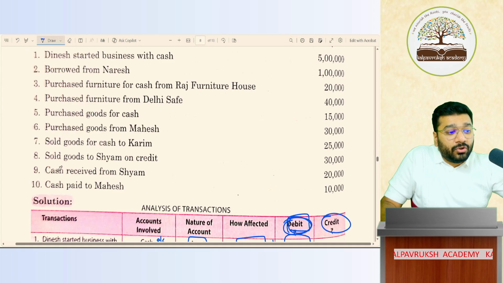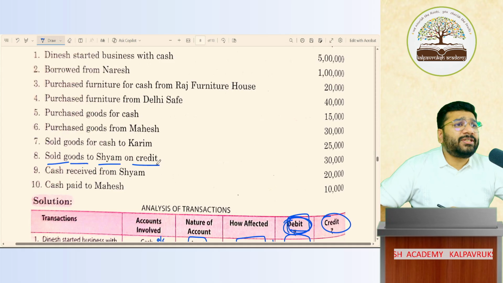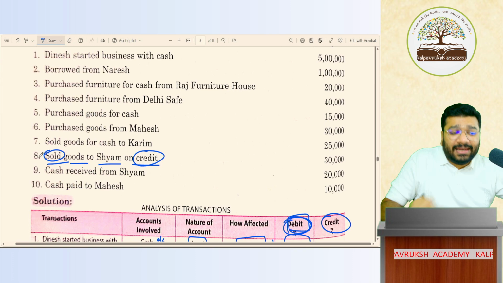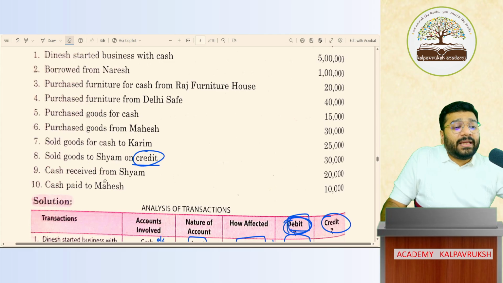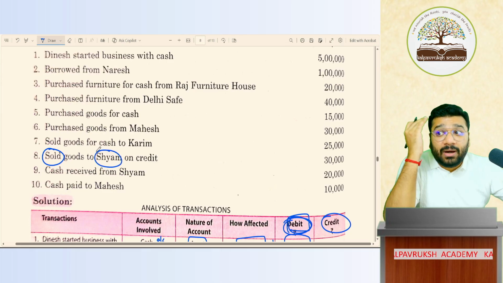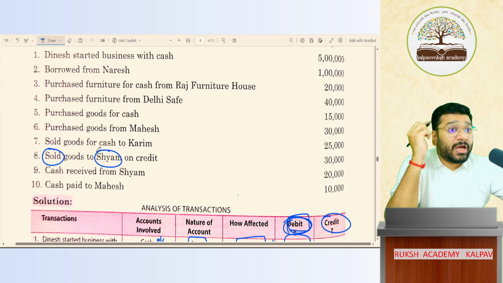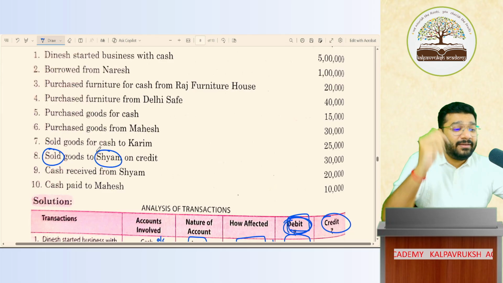Now, sold goods to Sham on credit. First of all, what transaction is it? Cash sale transaction? No, it is a credit sale transaction. How many accounts in this transaction are to be opened? Sir, sale account. Second is Sham account, because I need to remember to collect money from Sham. So I have to make a note of it. If I don't make a note, I'll forget because I'm a Gajani.